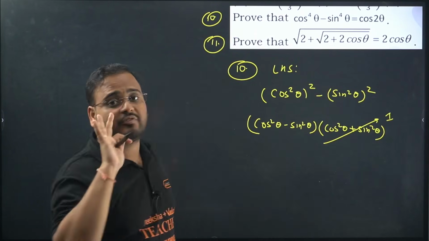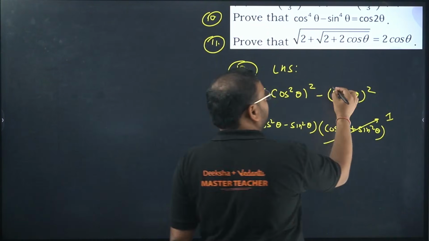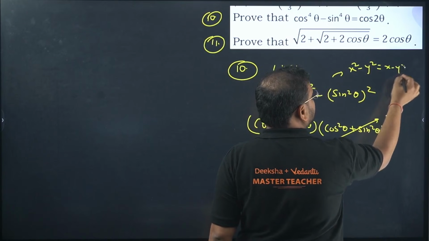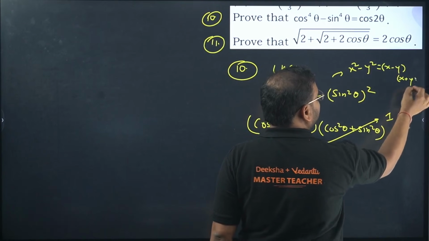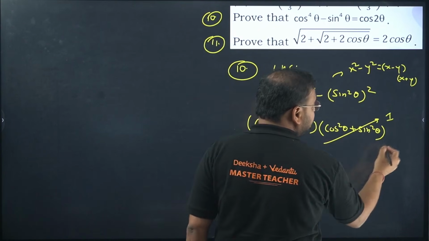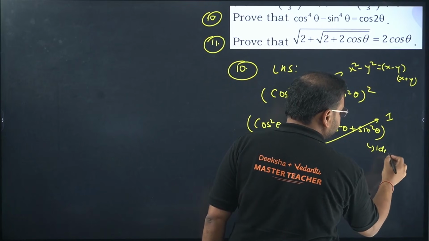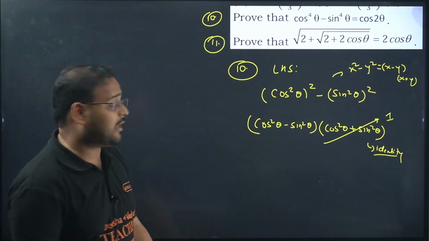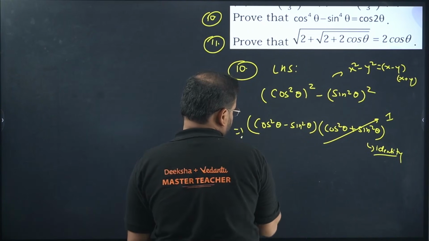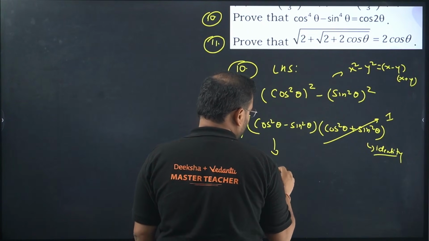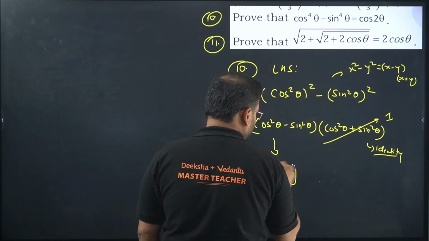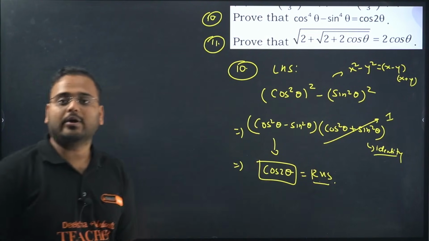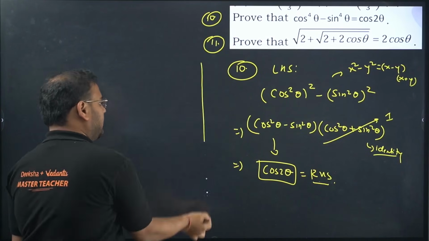If this question comes for 3 marks, you got to write that. Here you're gonna write x minus y and x plus y. Mention these formulas over here. This is an identity, so mention this is an identity. You have to give reasons. It's a board exam, you got to write all the steps. Okay, what is the value for this? Again a formula. This is given by simply cos 2 theta, which is equal to the RHS in this case, hence proved. Got it? Yes, the first one is done on this page.